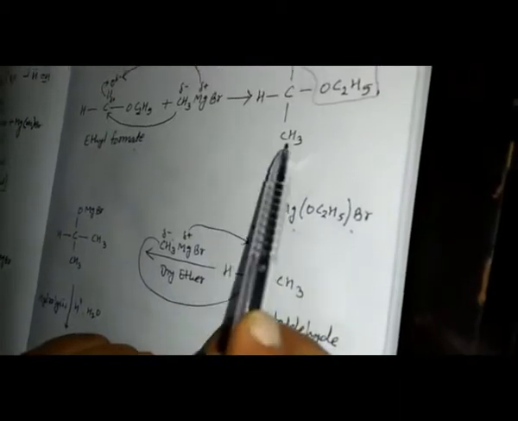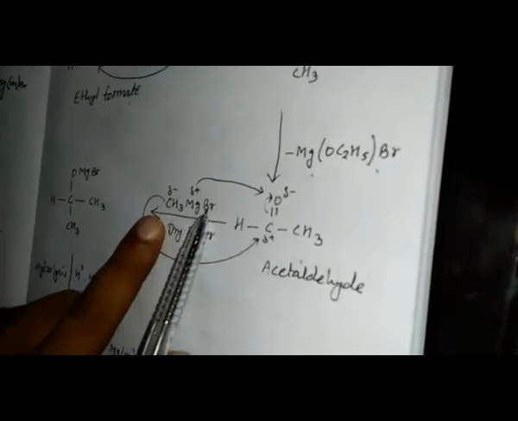Now in this addition product, the MgOC2H5Br part will be released out, and we are getting acetaldehyde, CH3CHO. This is the acetaldehyde. This again reacts with the Grignard reagent, methyl magnesium bromide.